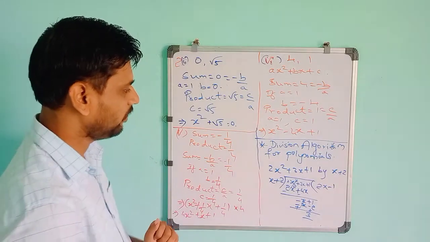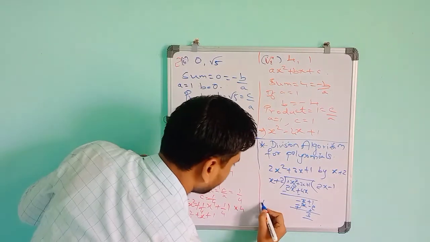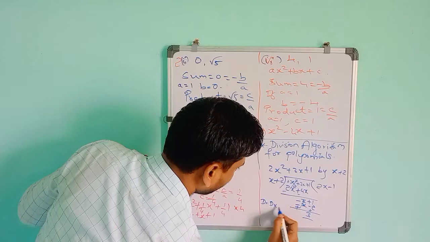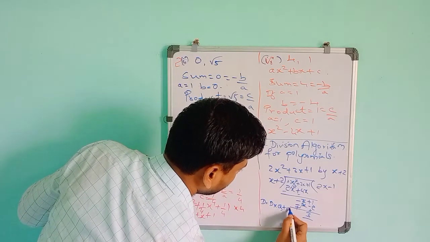So you can write the general formula for this: dividend is equal to divisor into quotient plus remainder.